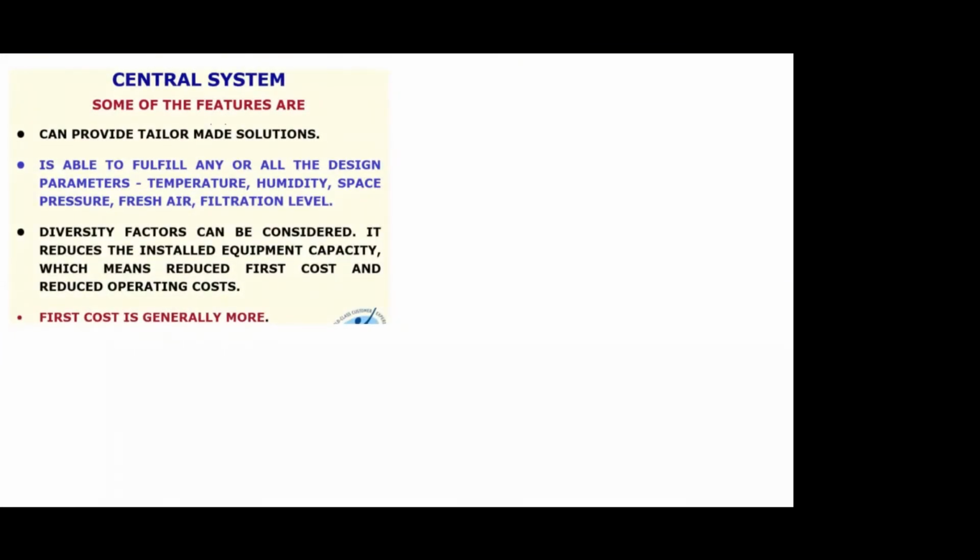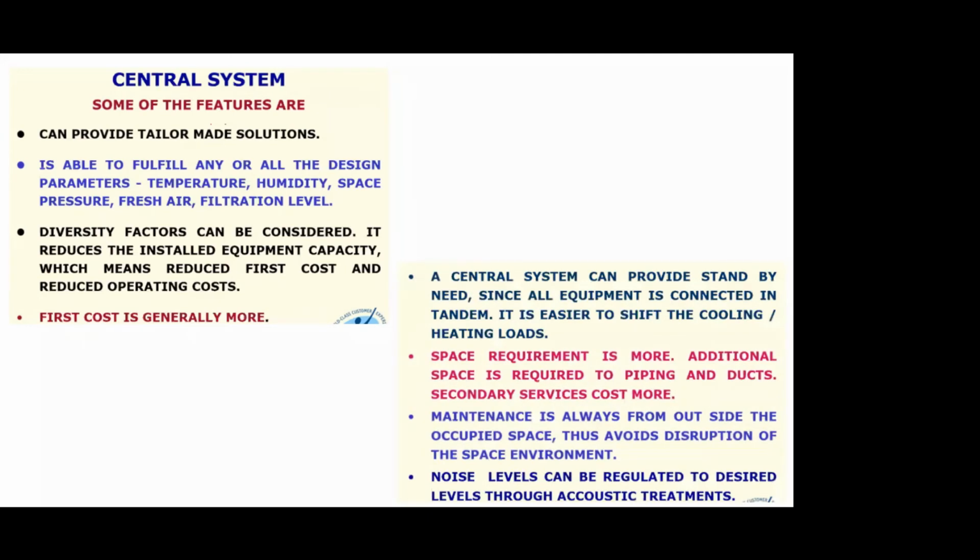So in a central system, we can have tailor-made solutions. It's able to fulfill any or all the design parameters: temperature, humidity, space pressure, fresh air levels, filtration levels, whatever is our design intent, we can fulfill it. Diversity factors, as I just discussed a minute back, can be considered. It reduces the installed equipment capacity, which means reduced first cost and reduced operating cost. Generally, however, the first cost for a central plant is more than for a ducted split unit or a window AC system. A central system can provide standby needs very efficiently.